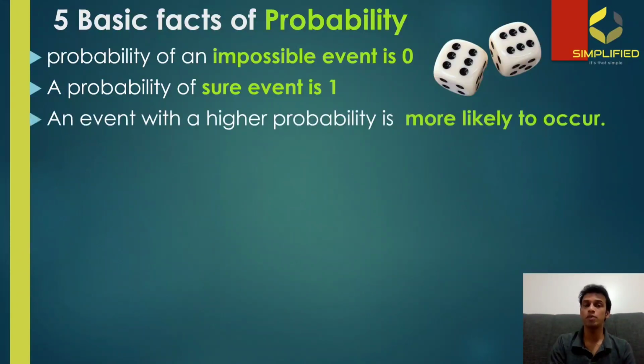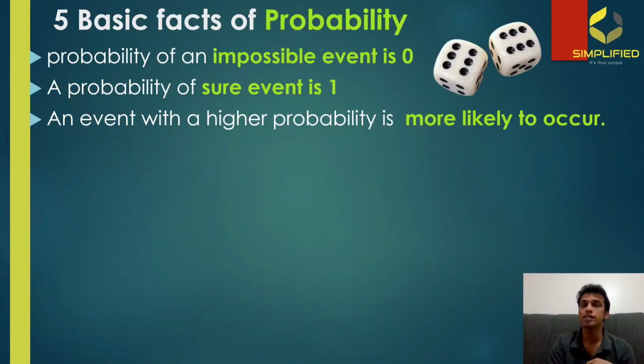Now, third important point is an event with a higher probability is more likely to occur. Remember the example which I mentioned to you during the intro section. If a doctor is coming and saying to a patient, the chance for you to survive this surgery is 90%, which means that doctor is saying that there is a higher probability in the case of the patient.